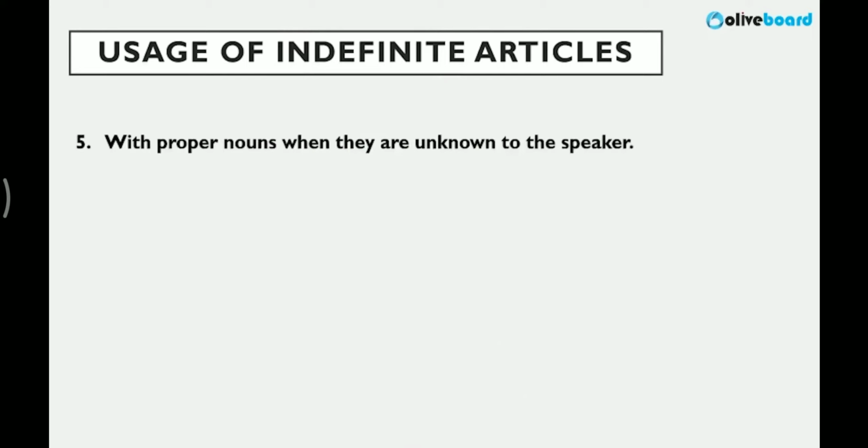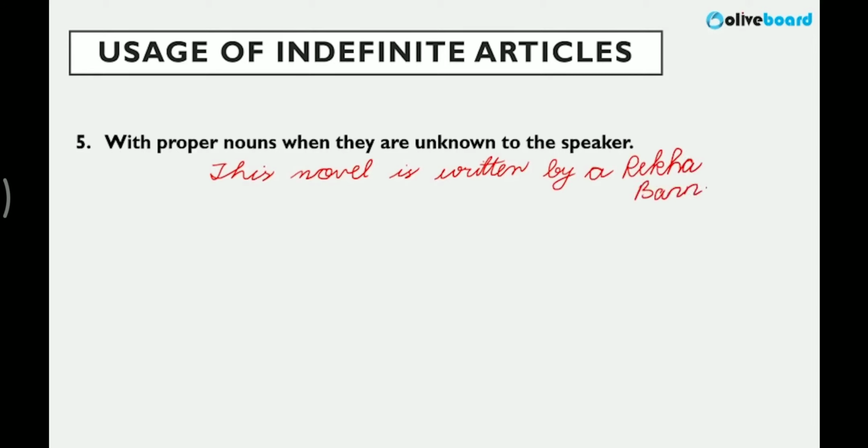Next usage is with proper nouns when they are unknown to the speaker. Now you don't know about a thing. A proper noun is a particular name, right? So for example, if I say this novel or this book is written by a Rekha Banerjee, for example, I don't know who this person is.